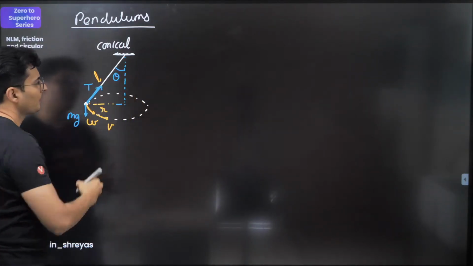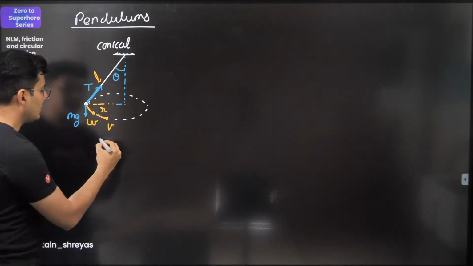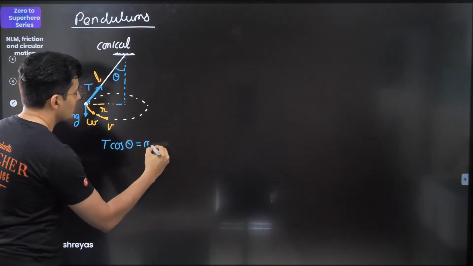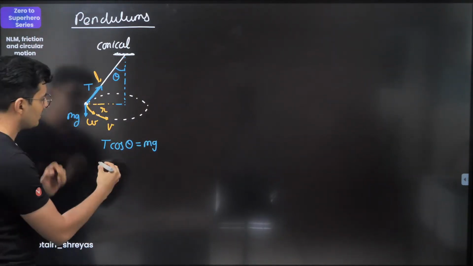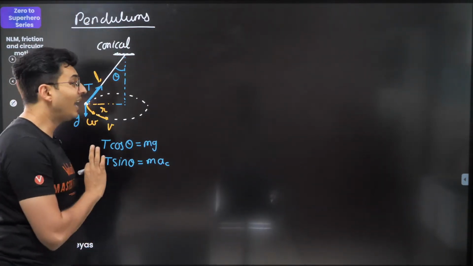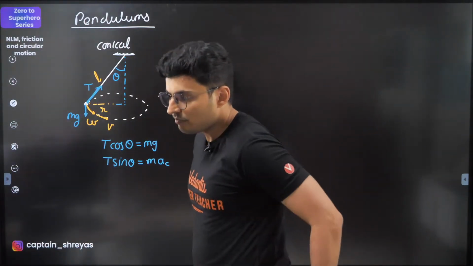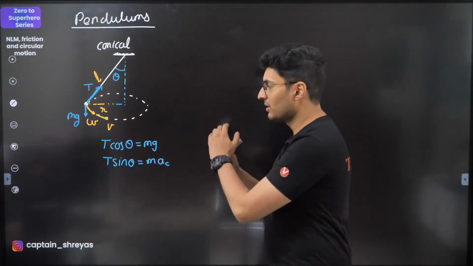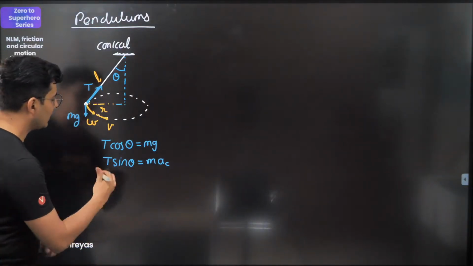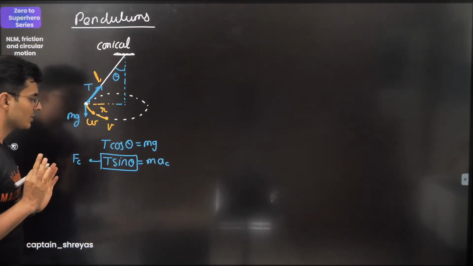This is theta. So a few equations which you should know is that in this situation it's always the tension's cos theta which balances mg, and the tension's sin theta is going to give you m into a_c. So if I ask you what is the centripetal force in this situation, answer it in the chat box. What is the centripetal force in this situation? The answer will be the force which is towards the center, that is only this T sin theta. This is your centripetal force.